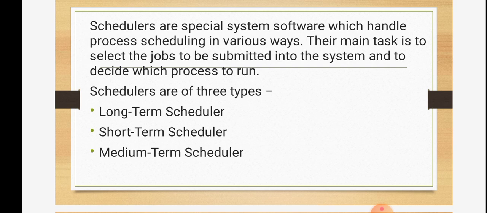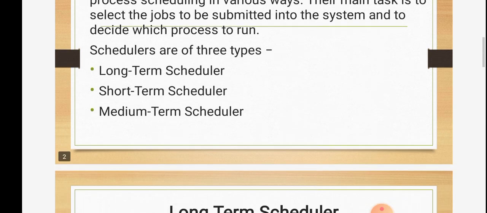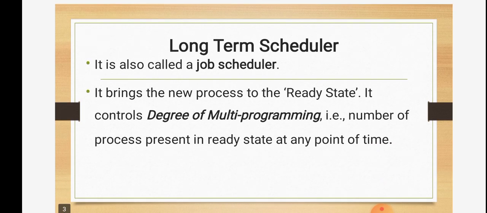So here the schedulers are of three types, namely long term scheduler, short term scheduler and medium term scheduler. We'll see them one by one. First we'll study the long term scheduler. The other name of a long term scheduler is a job scheduler. It brings the new processes to the ready state, meaning the number of processes that are to be run in our system.